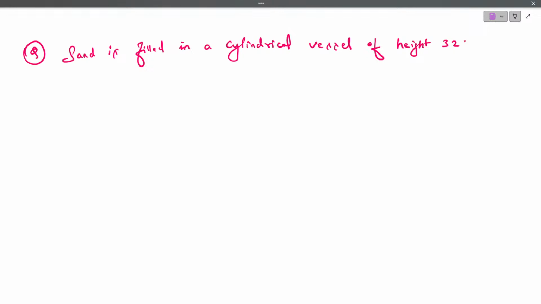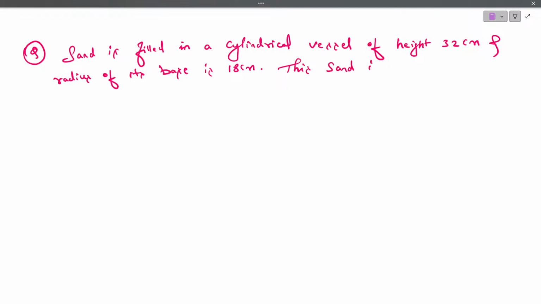Make a note. Sand is filled in a cylindrical vessel of height 32 centimeter and radius of its base is 18 centimeter.